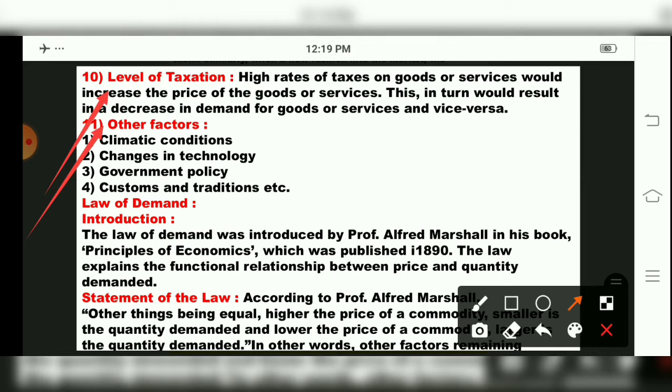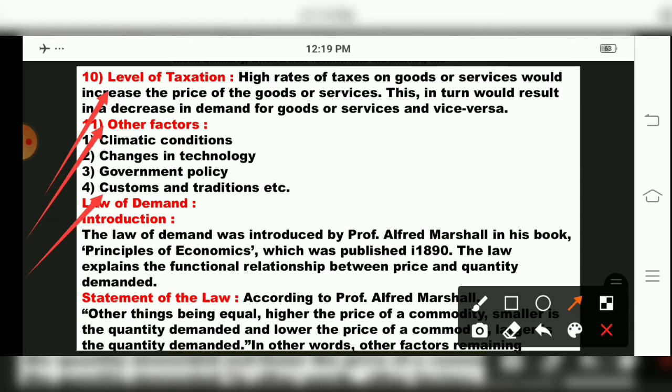Now we come to the most important point in this chapter, children, that is the law of demand. In the exam, it will be asked: explain law of demand with its assumptions and exceptions.